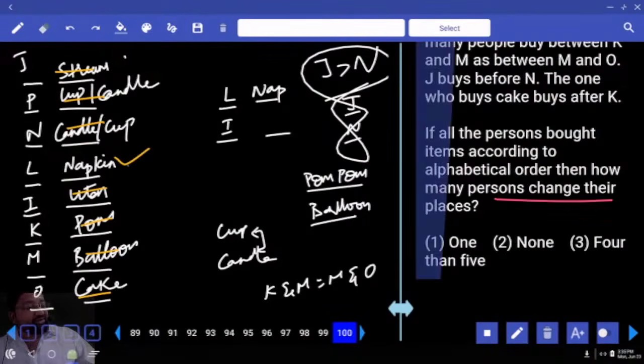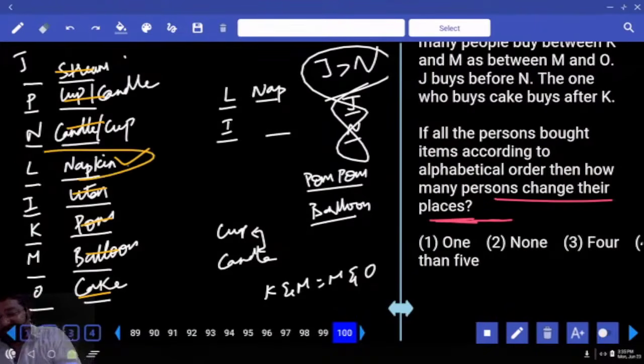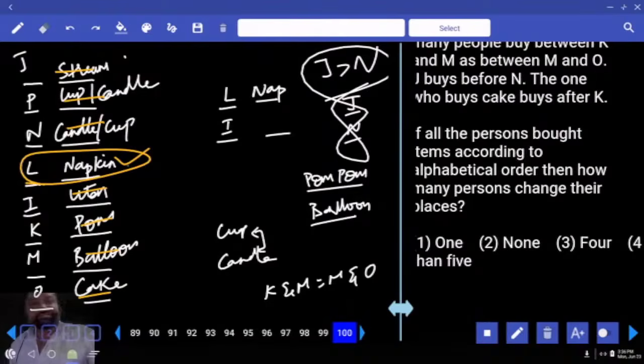How many persons change their places? Except this fellow, all others change. The question is not how many remain in the same place. The question is about how many changed. Except this fellow, everybody changes. Out of 8, only 1 in the same place, and 7 change. What's the answer? More than 5. This is where you have to be very alert.